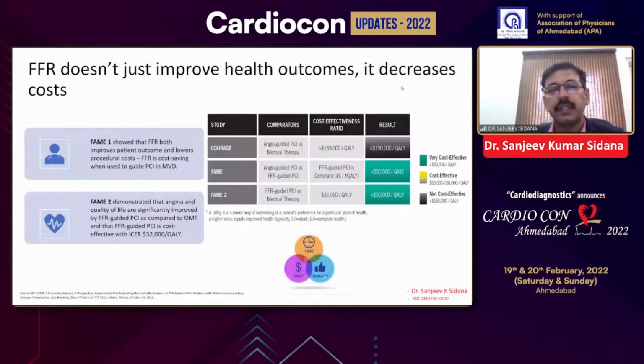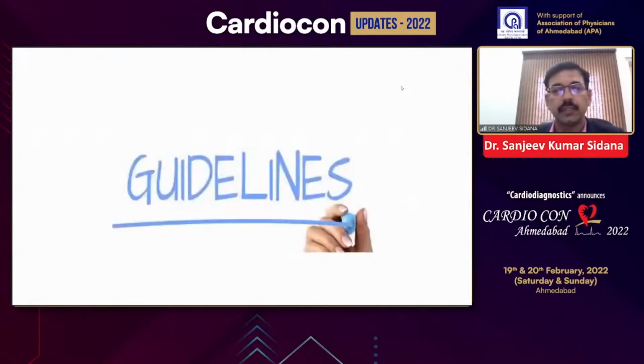And not only does it improve the outcome, it also reduces the cost, because in many of our centers PCI costs around 1.5 lakhs, and FFR can be done for only 30 or 40,000 rupees.